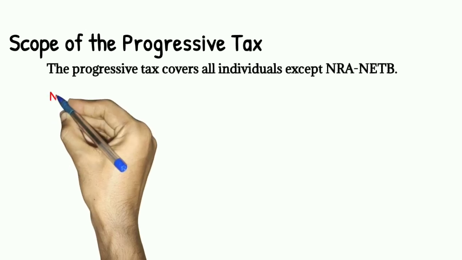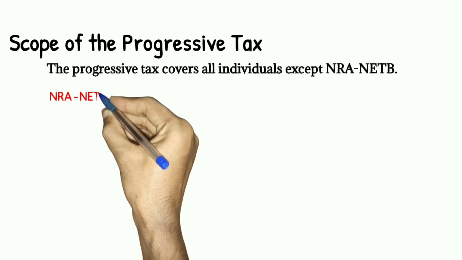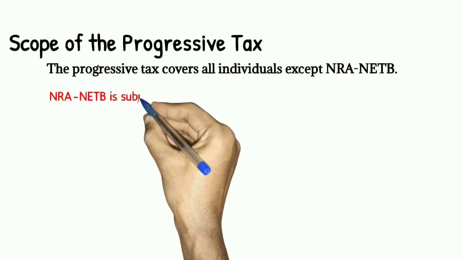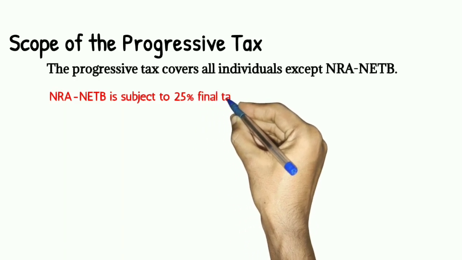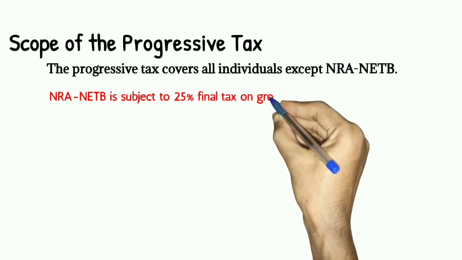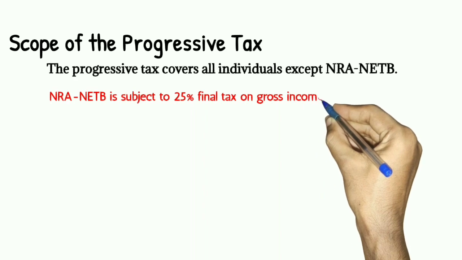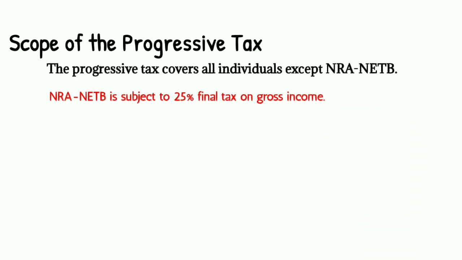Applicable ang progressive tax sa lahat ng individuals maliban sa NRA-NETB or non-resident alien not engaged in trade or business, because the non-resident alien not engaged in trade or business is subject to 25% final tax on gross income.